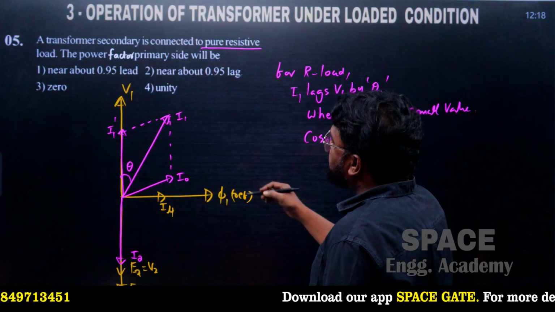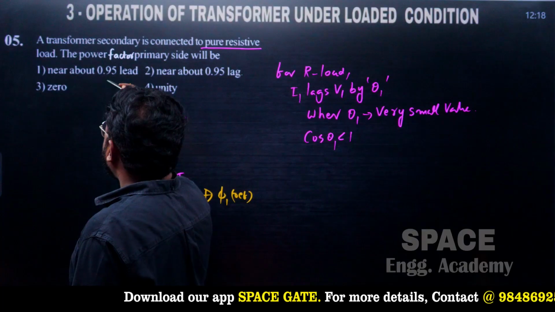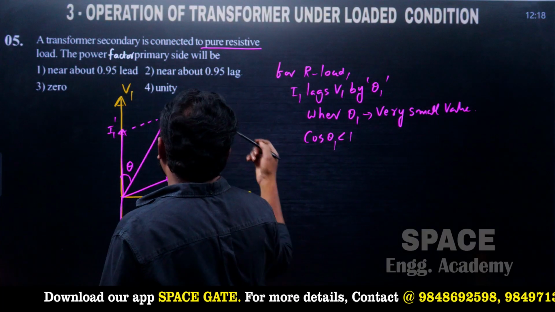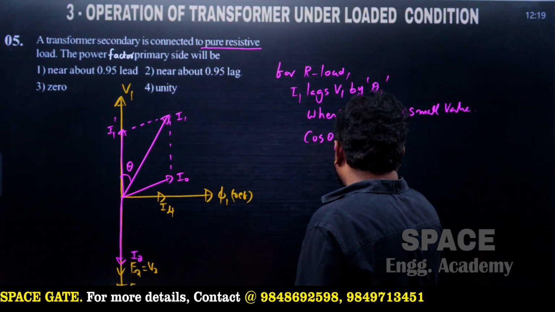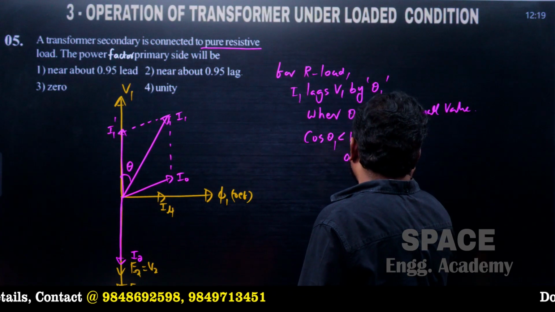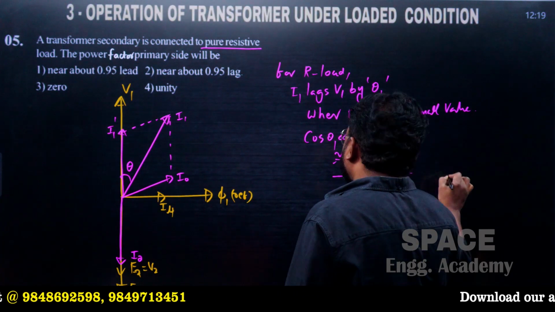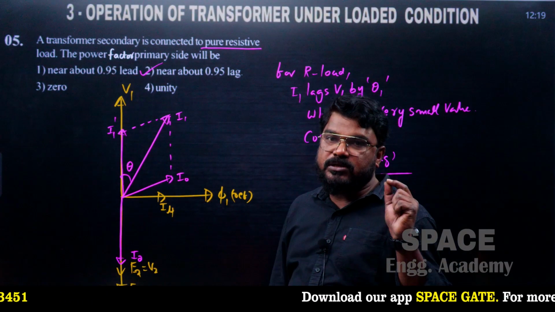When it is less than 1, see here, less than 0 is not correct, unity is not correct, and leading is not correct. Theta is small, so the power factor is about 0.95 lagging. So approximately it is equal to 0.95 lag. So option 2 is correct for this question.